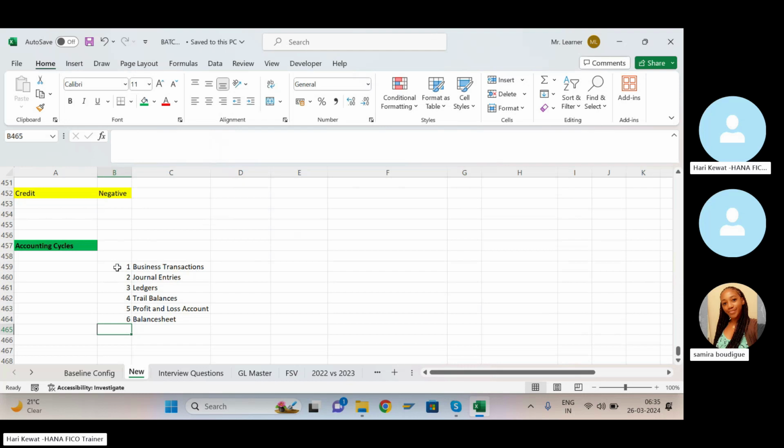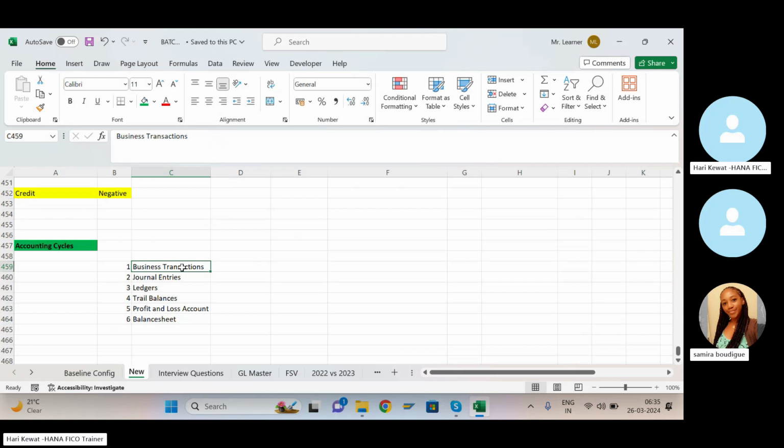This is known as the accounting cycle. The accounting cycle starts from the business transaction. Which transactions are known as business transactions? Any transaction which has an economic value impact. It is not necessarily a monetary transaction, or that money inflow and outflow should happen, but it should have an economic impact.